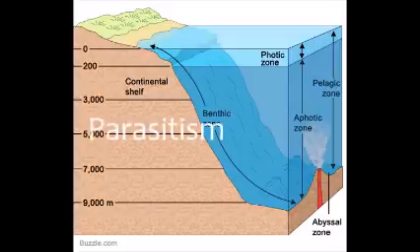Fleas, ticks, lice, and leeches live on the bodies of mammals, feeding on their blood and skin. These are examples of parasitism, relationships in which one organism lives inside or on another organism and harms it. The parasite obtains all or parts of its nutritional needs from the host organism.